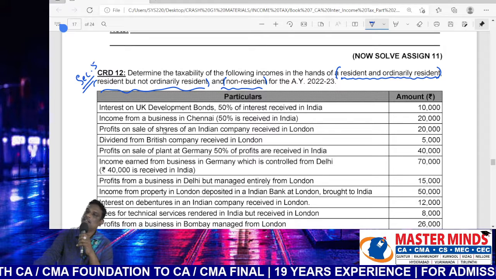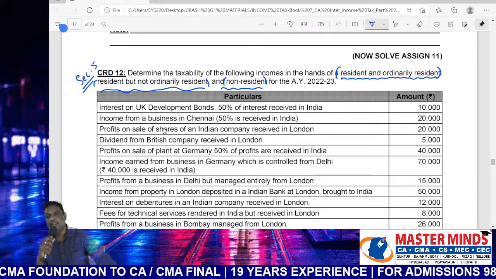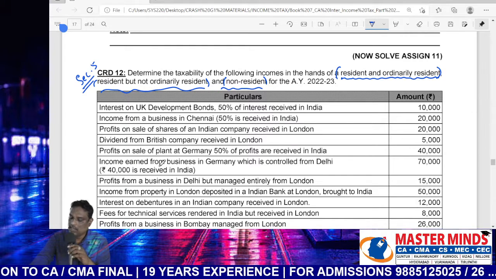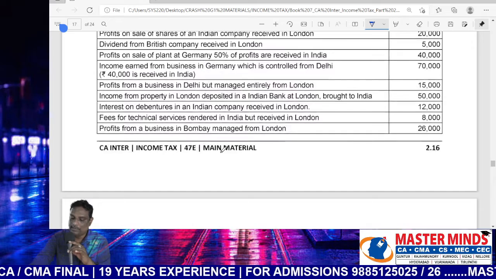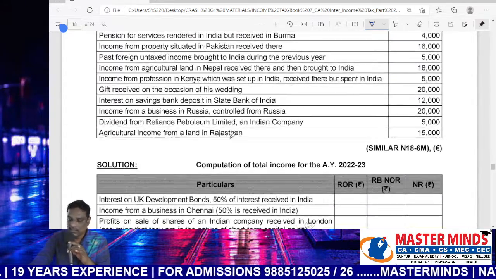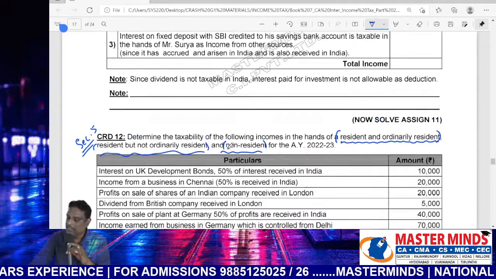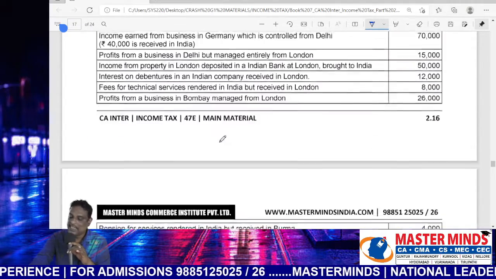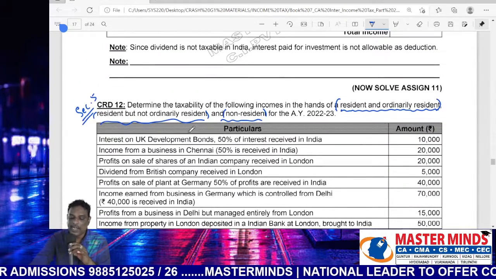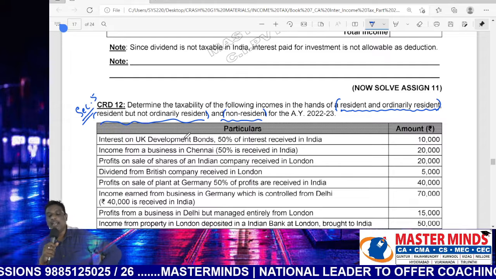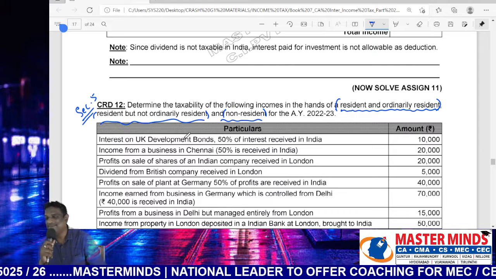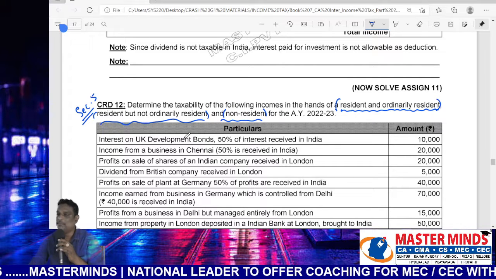Okay. So point number 1. I will answer the question. Don't write in your notes, because the perfect presentation is available in the printed solution. So I will explain point to point. Please check in the printed solution whether it is correct or wrong. Point number 1, interest on UK development bonds.